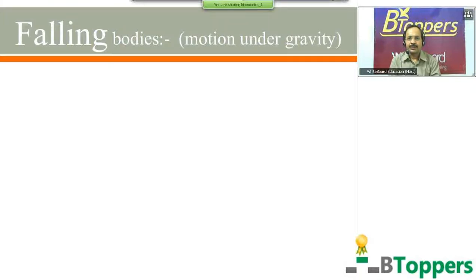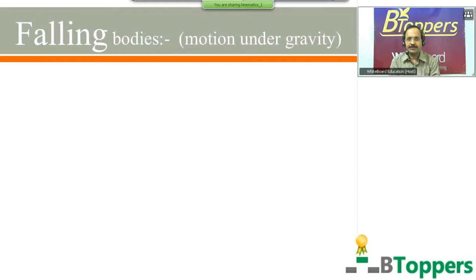Now we are going to discuss falling bodies, motion under gravity. That means we discuss the bodies which fall only under the influence of gravity. In practice, when two bodies of different sizes and masses are dropped from the same height, for example, from the top of a building, they may not reach the ground simultaneously. That happens due to air resistance.